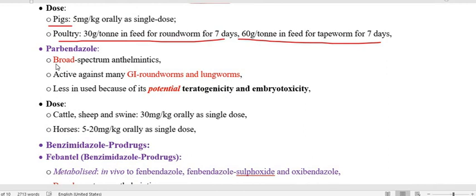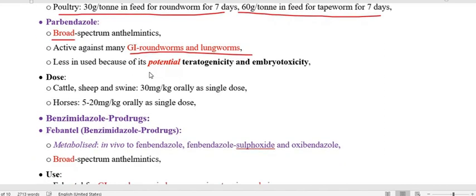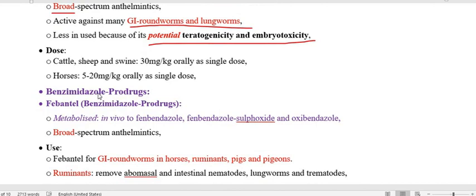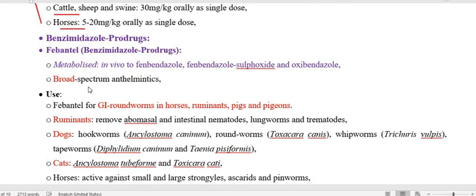Another benzimidazole is parbendazole, that is also broad spectrum, acting against the nematode, I mean GI roundworm and lungworm, but it is potentially teratogen and embryotoxic. So no need to go through the dose, because this is not to be used in the pregnant. If you want, then you have to give it to non-pregnant cattle and horses. The dose in cattle, sheep, and swine is 30 mg per kg orally as a single dose, and for horses 5 to 20 mg per kg orally as a single dose. This is all about the benzimidazole.